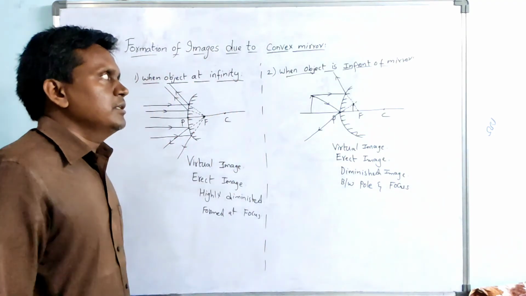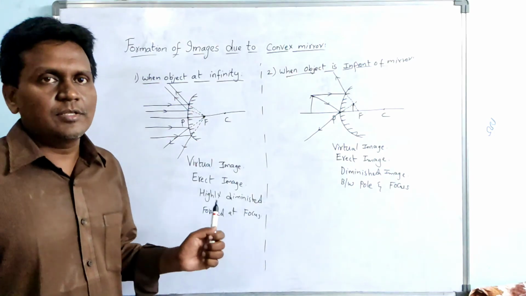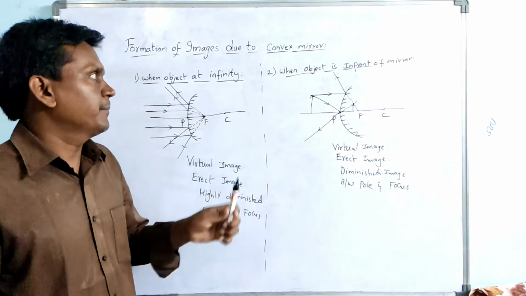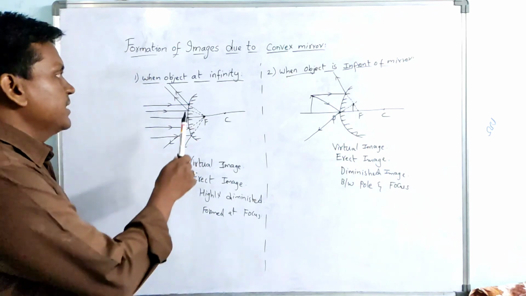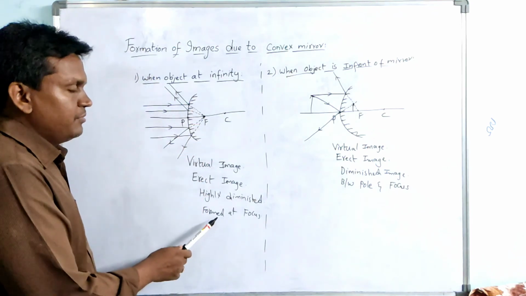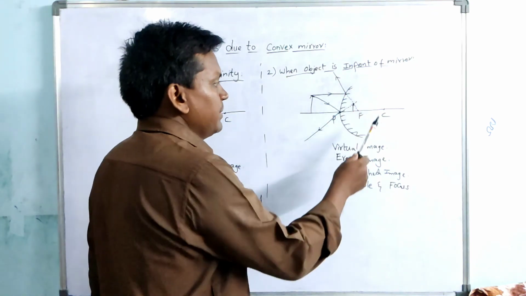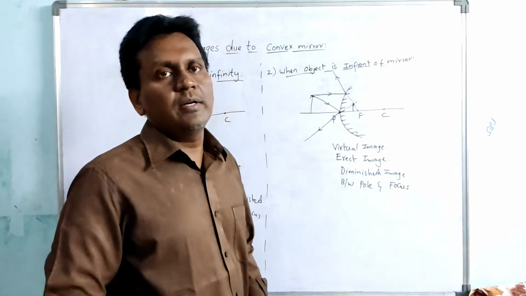So these are the two cases for convex mirror. When the object is at infinity, the image is at focus. When the object is in front of the mirror, the image is between pole and focus.